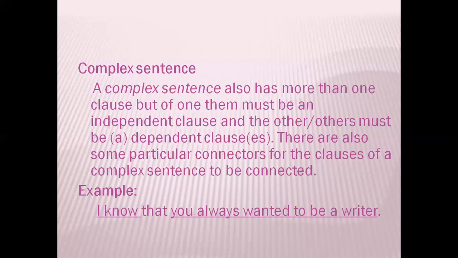I know that you always wanted to be a writer. Here, I know is the dependent clause. And you always wanted to be a writer is an independent clause. So, one independent clause and one dependent clause. This makes a complex sentence. Here, in a complex sentence, there must be at least one independent clause and the other clauses present in the sentence must be dependent clauses, like this example.